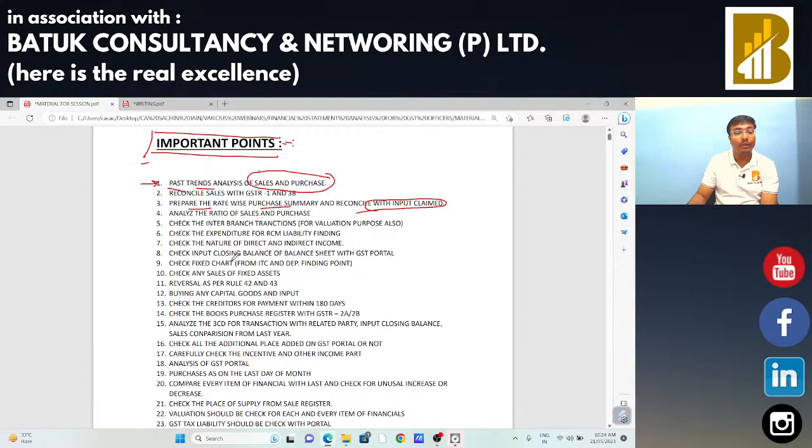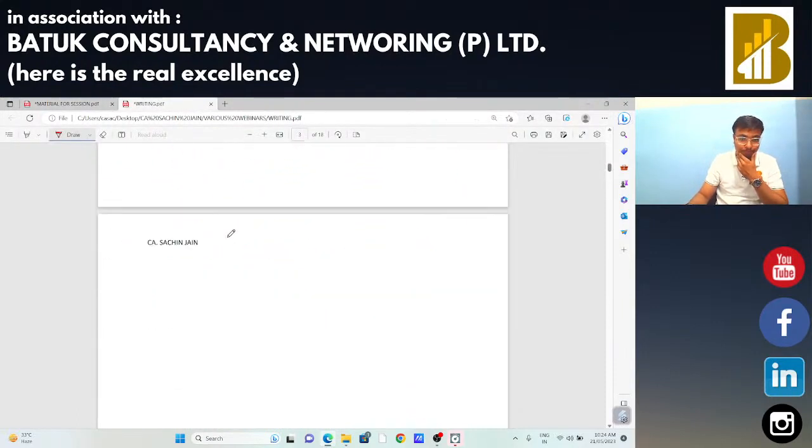Okay sir, now the next point is to analyze the ratio of sales and purchase. Sir, it may happen that the particular entity is purchasing for 50 crore rupees and is selling just for 35 crore rupees, and closing stock is also very high. In that case we need to check the ratio. For that we need to check the margin also.